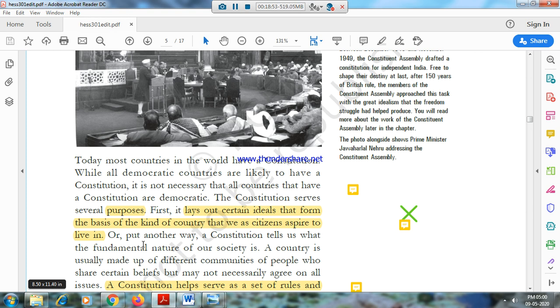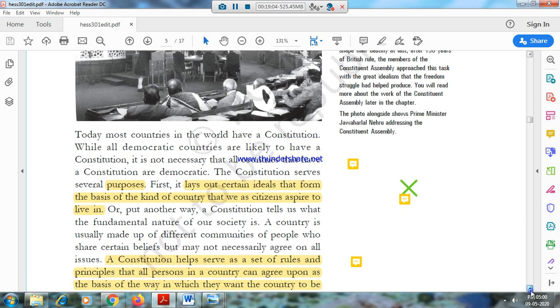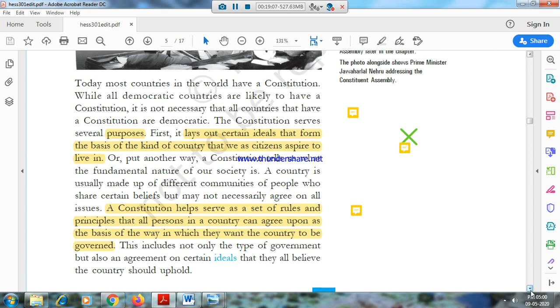Totally different for India. Another way, the constitution tells us the fundamental nature of our society. A country is usually made of different communities, and all these communities share a few beliefs, but not necessarily do they agree on everything. So a constitution serves as a set of rules and principles that all persons in the country can agree upon as the basis of the way in which they want the country to be governed.